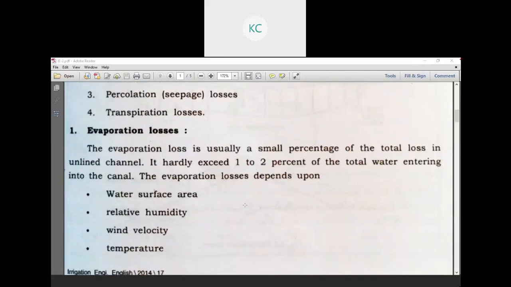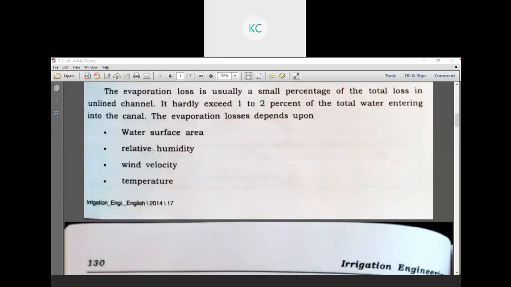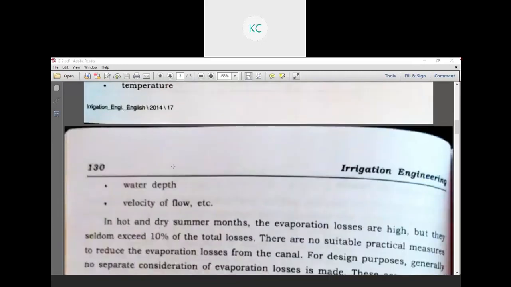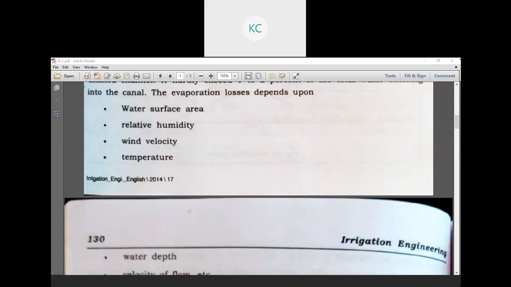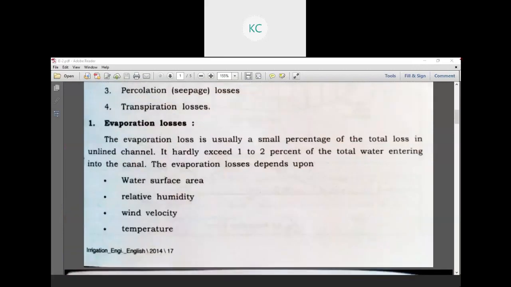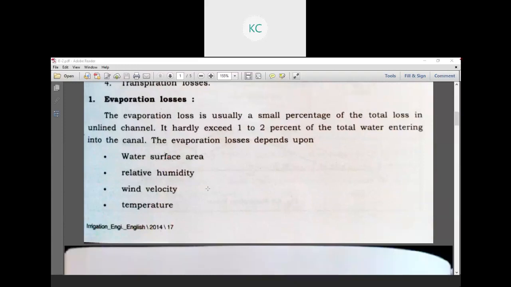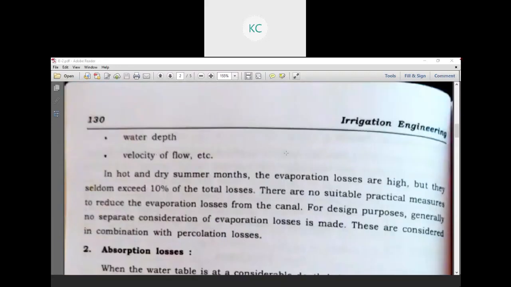The evaporation losses depend upon the water surface area, relative humidity, wind velocity, temperature, water depth and velocity of the flow. Evaporation is the water that turns into vapour in the hot season and escapes. It is hardly 1 or 2% of the total water entering the canal. It depends on the surface area of the water and the relative humidity of the surroundings; if it is more humid, the evaporation loss is less.